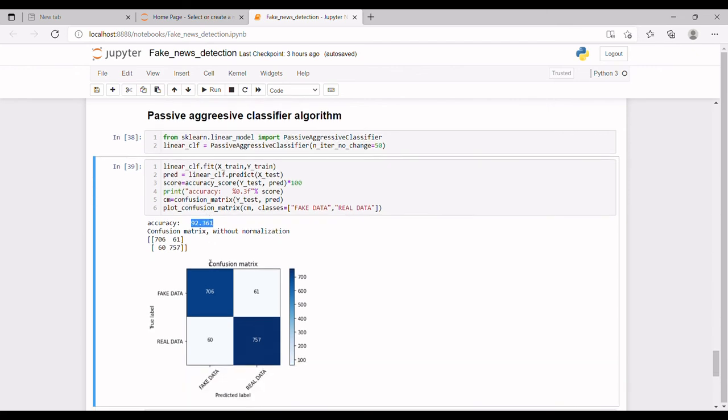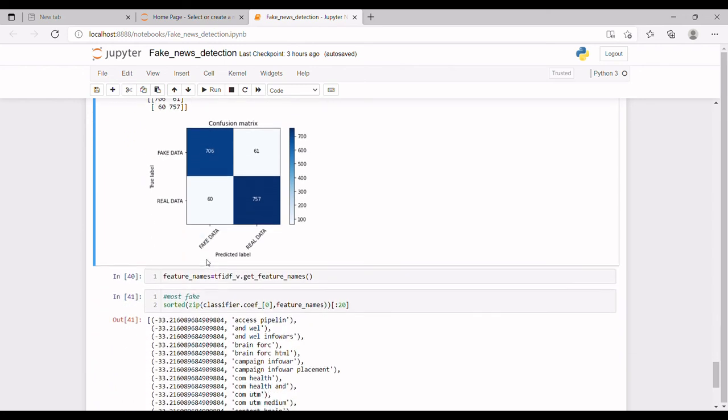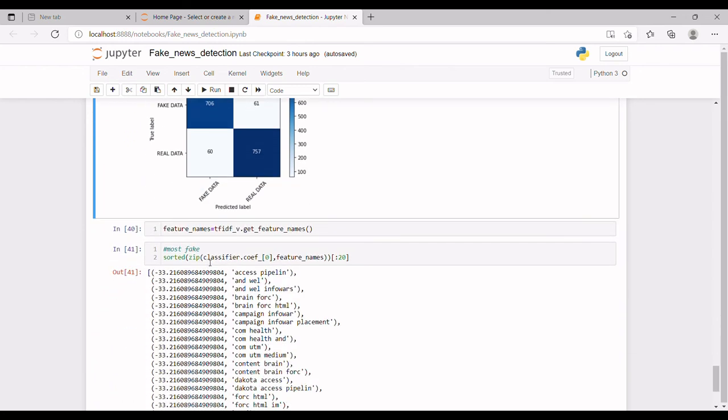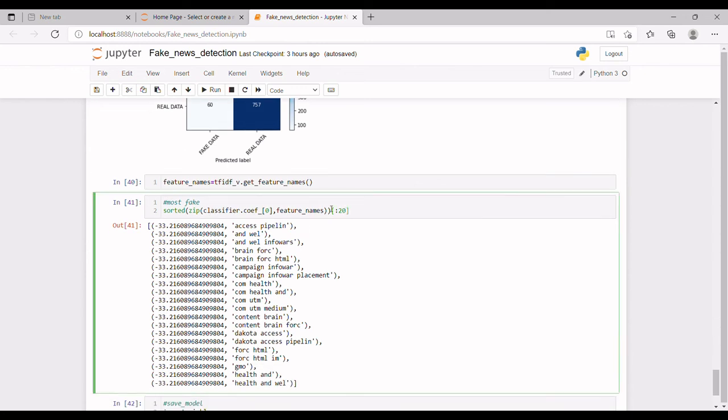We can get the feature names. The more negative the sign, the more possibility of fakeness. We can see here the feature names are imported, and the more negative, the more fake the words are.